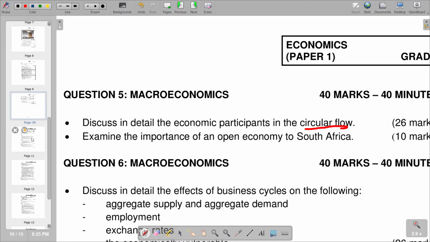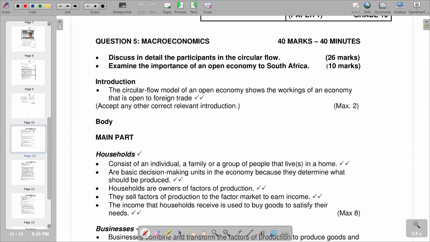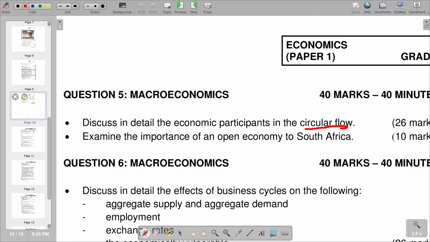So this is our introduction that we have, which reads, the circular flow model of an economy shows the workings of an economy that is open to foreign trade. So this is the description that we have in terms of our circular flow. So from there, we go to the main part, and the main part now is on discussion in detail the economic participants in the circular flow.